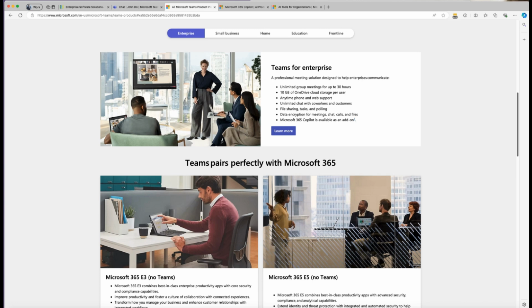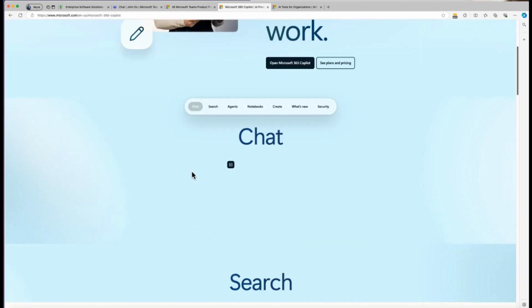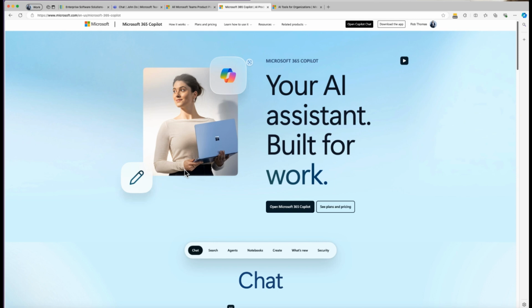All right. Also, I want to quickly mention a couple of add-ons that can supercharge your experience. So Microsoft 365 Copilot is an AI assistant that can summarize your chats and meetings for you. And you can see that's here, right? And this is Microsoft 365 Copilot. Okay, now this is pretty amazing. Then there's also Teams Premium, which adds advanced security and other AI powered tools. Both of these require a separate purchase or a separate license.